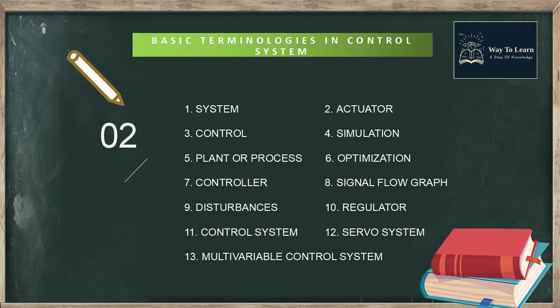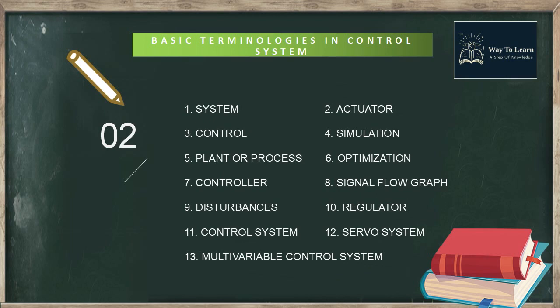Next, controller. The part or component of a system that controls the plant. Next, signal flow graph. A diagram that consists of nodes connected by several directed branches and that is a graphical representation of a set of linear relations.